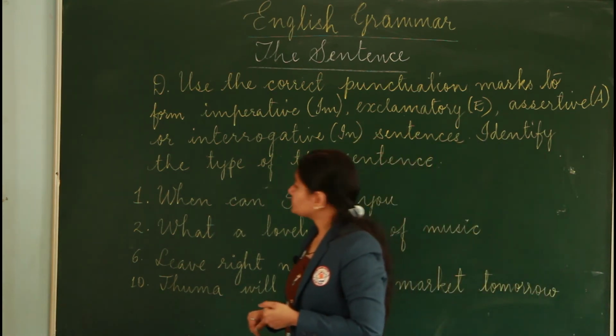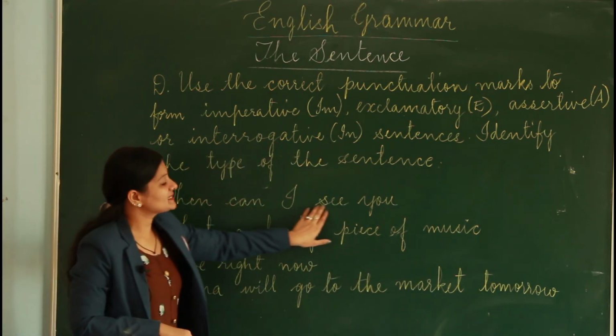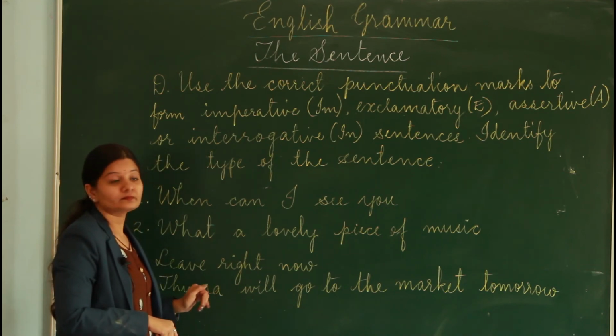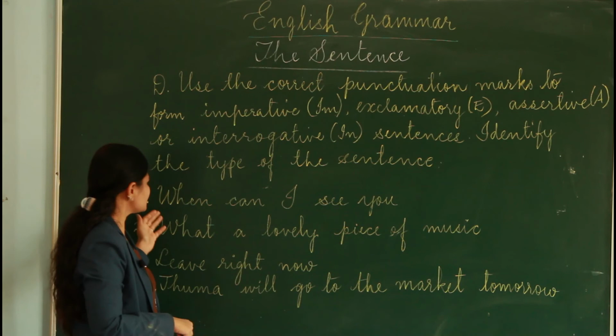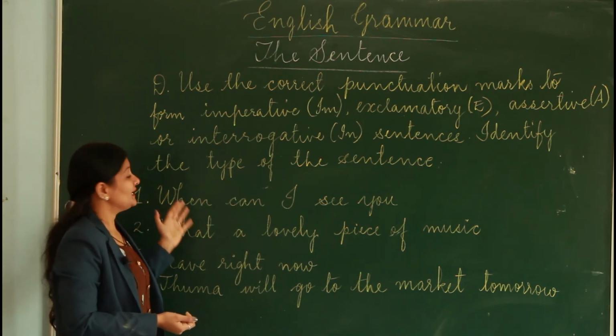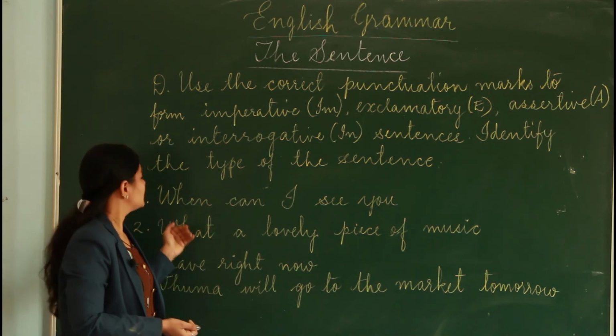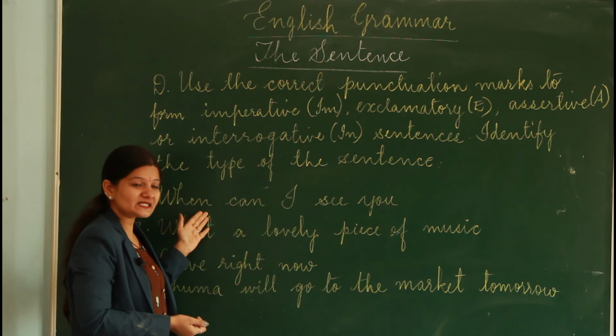So let's begin. When can I see you? It says, when can I see you? So what is this sentence telling us? Is it telling us something? No, it's asking a question. So which kind of sentence is this?